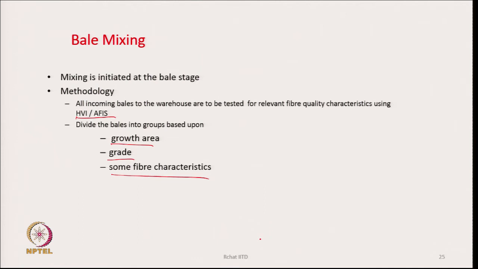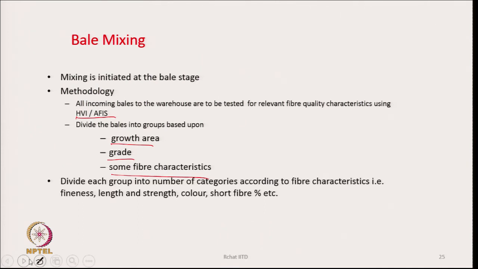They are then classified into different groups. So, divide each group into a number of categories according to fiber characteristics, that is, could be fineness, length and strength or color or short fiber percentage, whatever it is. So, we make them group, and from group to basically subgroup, that is what is done.